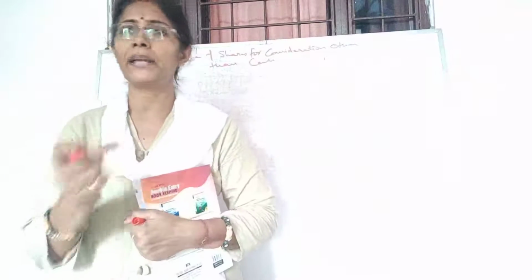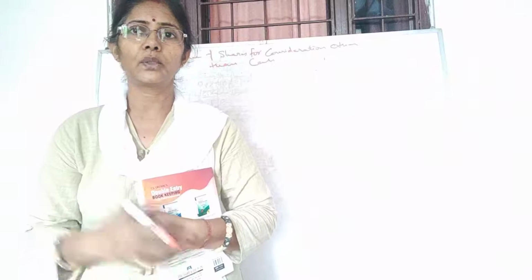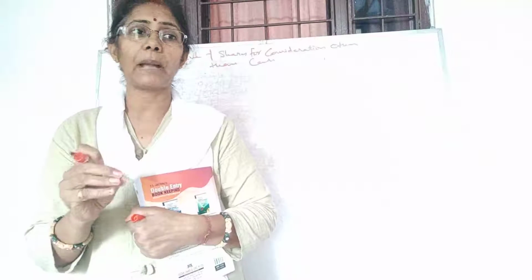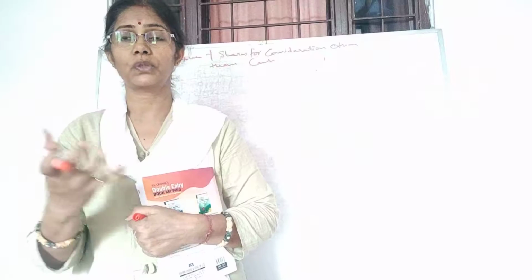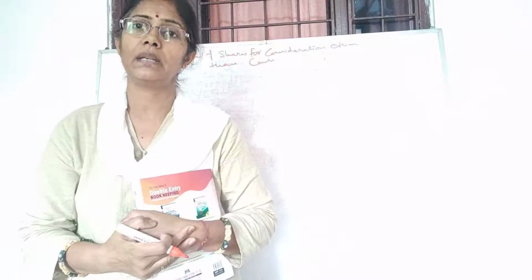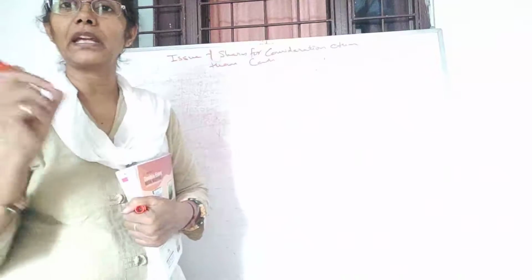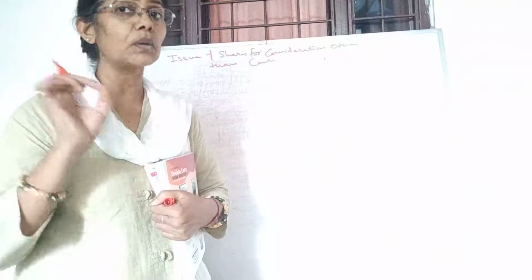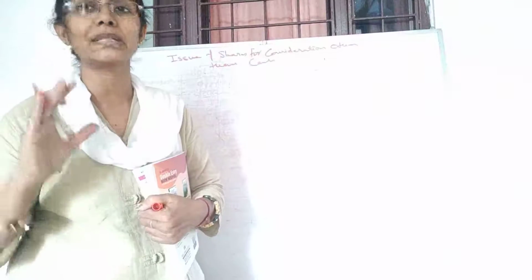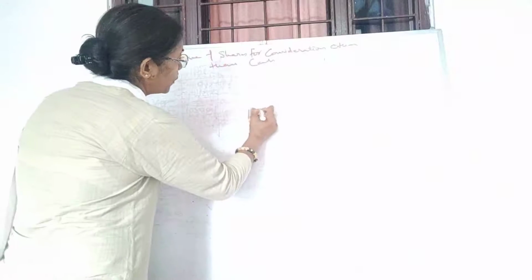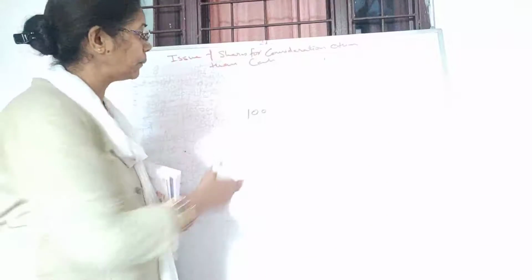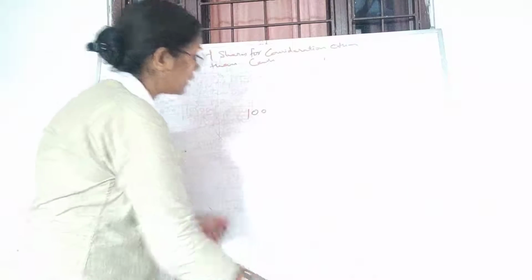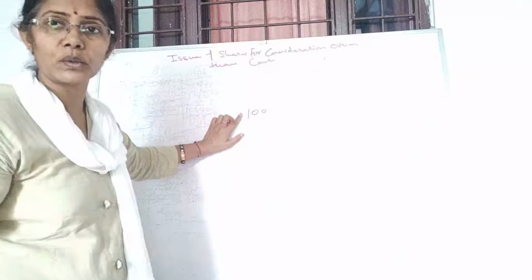Suppose you have 100 rupees, and you go to the market to buy apples, and the price of apple is suppose 40 rupees per kg. So tell me how many kg of apples you are going to buy with this 100 rupees. This amount is not going to change. This amount is fixed. So this is a very important concept, students. Please pay attention. This is 100 rupees. It is not going to change.